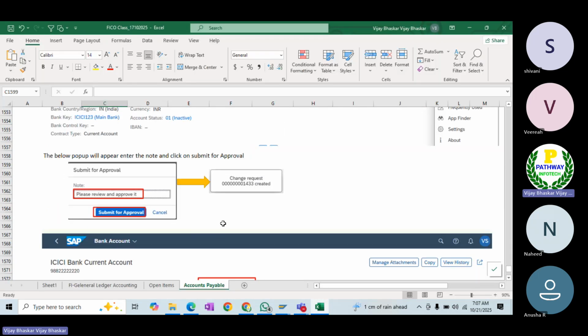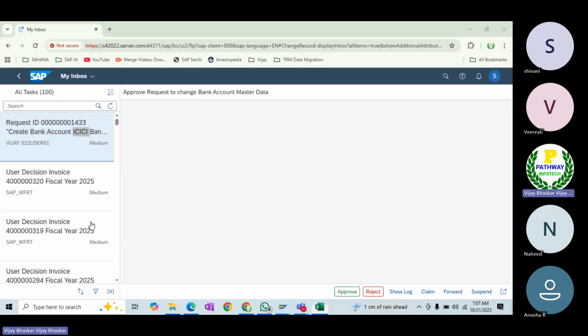But now you can see request ID 1433. Let's go up here. Change request ID 1433 in order to create the bank account. You can see that the request ID has been triggered. Here it will just display the information: what is the account number, who has approved, who has triggered the workflow. But still there is some technical issue. That is the reason it is not enabling. It was working, but still some error is there. But let's see that one.